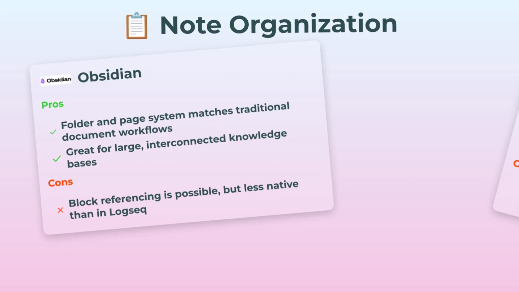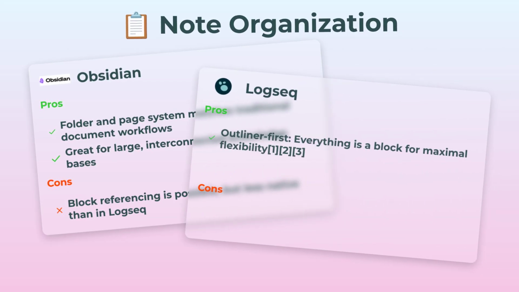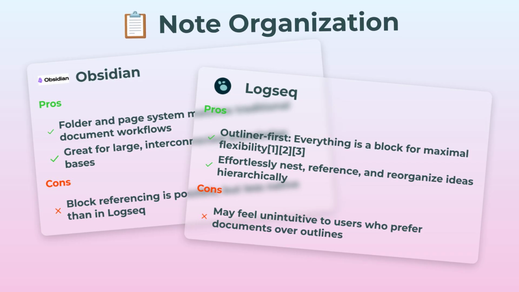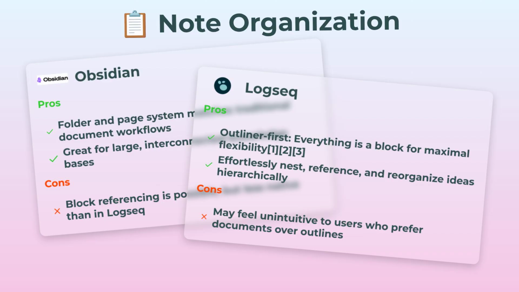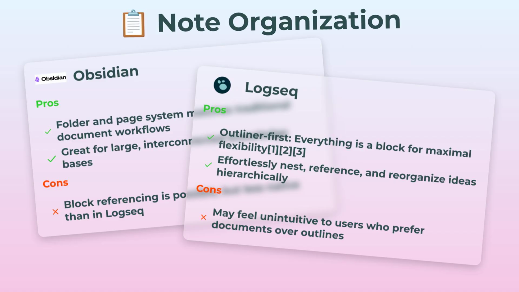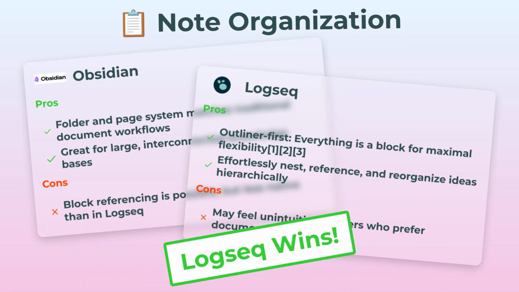But when you switch to Logseq, everything is literally a block. You can nest stuff, reference it across notes, reorganize with just a drag. It's almost like playing Tetris with your ideas. This outliner thing can feel a bit weird if you just want to write a document though, so traditional folks might hesitate. But if you want hierarchy and crazy interconnections, Logseq's method is just, honestly, brilliant. For organization, Logseq takes the prize.